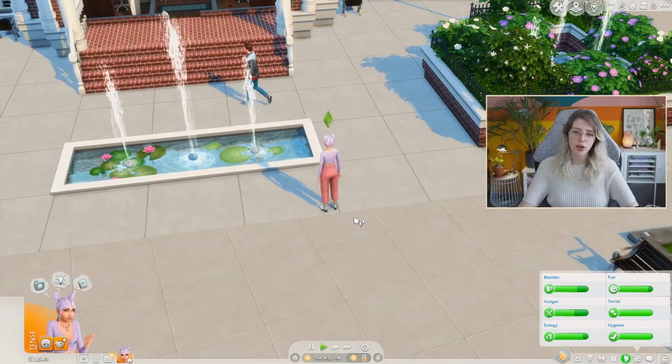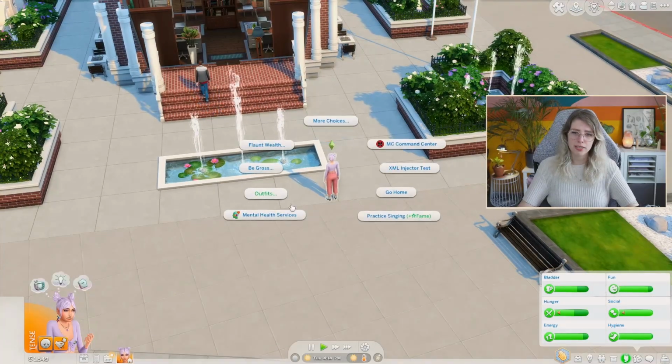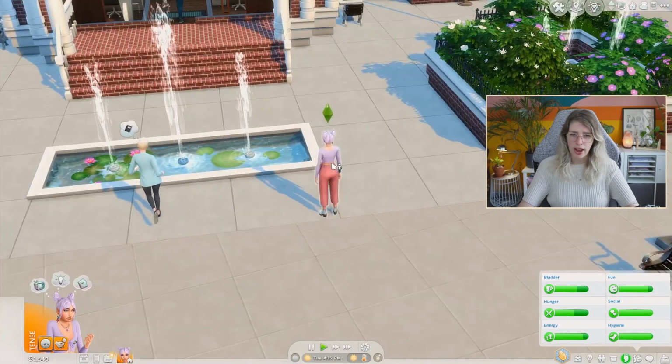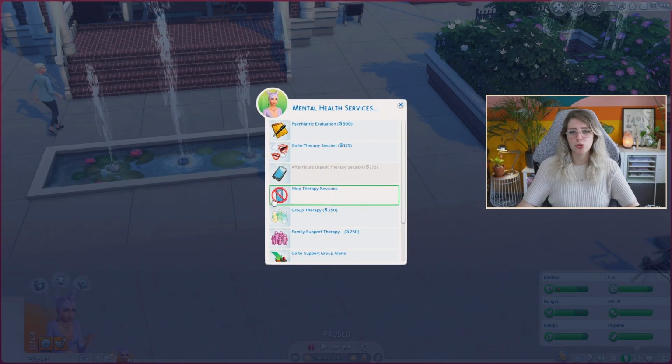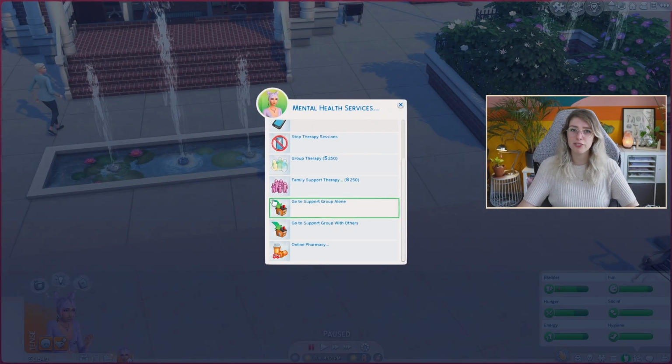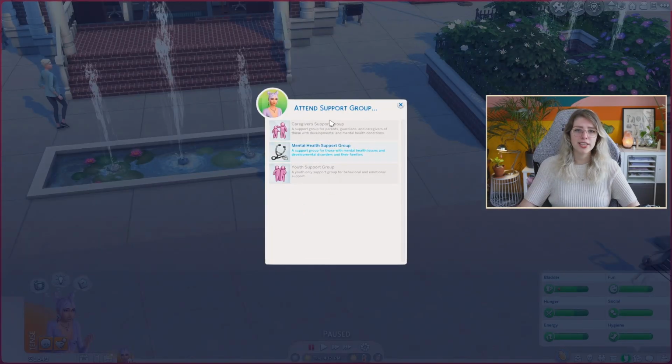I'm curious if we click with others, if that means that we get to select who we go with. I feel like we click it, but nothing happens. I think that might be because if you go to a support group with others, that kind of means that you have to go with people in your household. Because if I say attend support group alone, I get to pick.